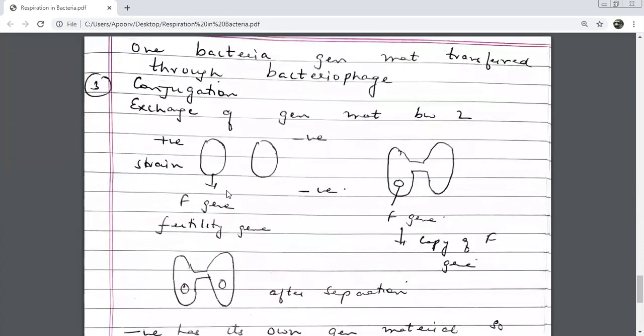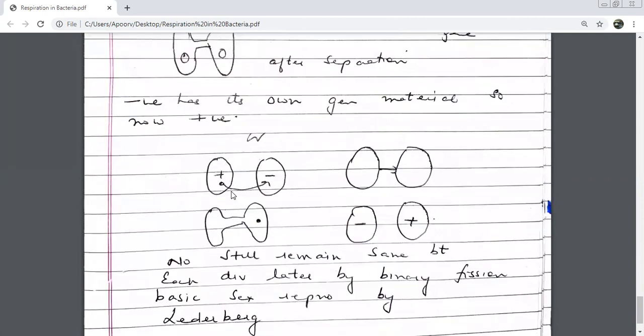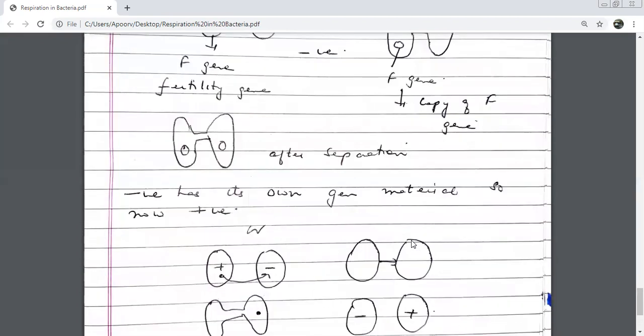In conjugation, one had genetic material, the other did not. So it made a copy of its F gene. This also got it. After separation, both of them have their own genetic material. Both of them are positive. But in the other type, it went from here to here. If you see, the number still remains the same, but each one divides later by binary fission. Okay, this will also divide by binary fission. Now this one became positive, this will also divide by binary fission. So we also put it in the category of reproduction.